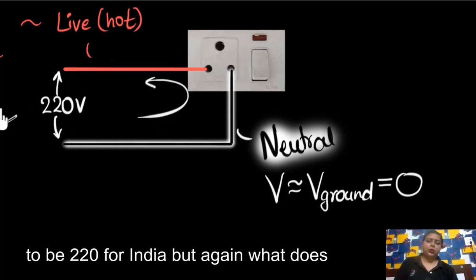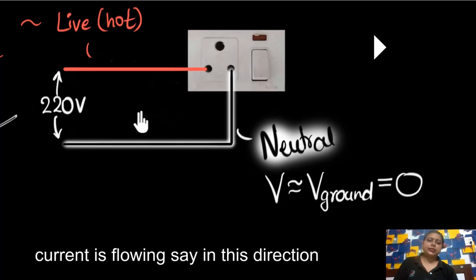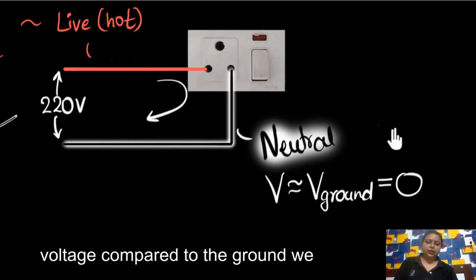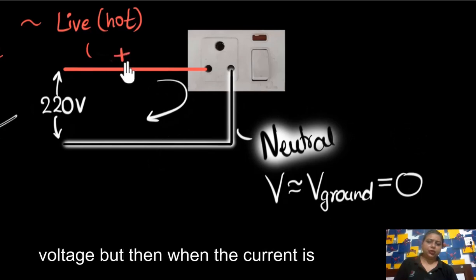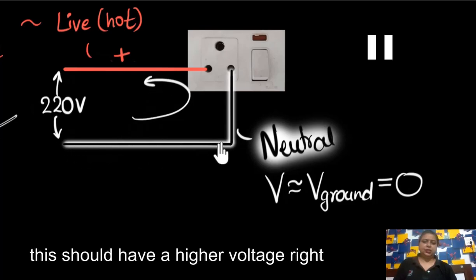But again, what does that even mean? Well, that means if the current is flowing, say, in this direction, then this wire must have a higher voltage compared to the ground. But then when the current is flowing in the opposite direction, then this should have a higher voltage, right?